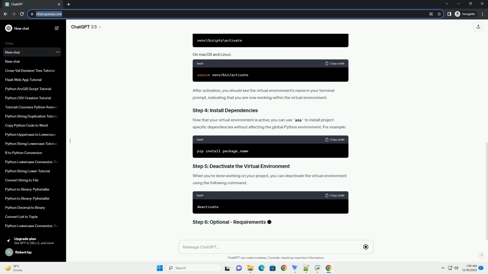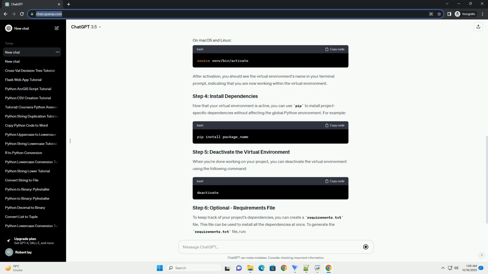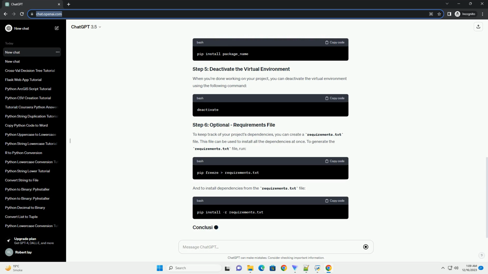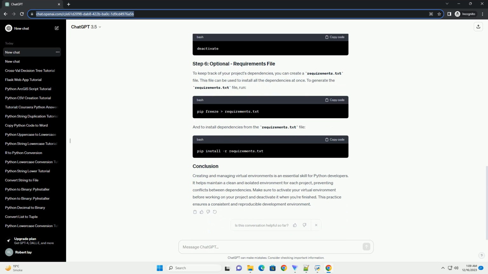This could be the terminal on macOS/Linux or command prompt/PowerShell on Windows. Use the cd command to navigate to the directory where you want to create your Python virtual environment. Run the following command to create a virtual environment named venv. You can replace venv with any other name you prefer. If you're using Python 3.3 or older, you might need to use virtualenv.